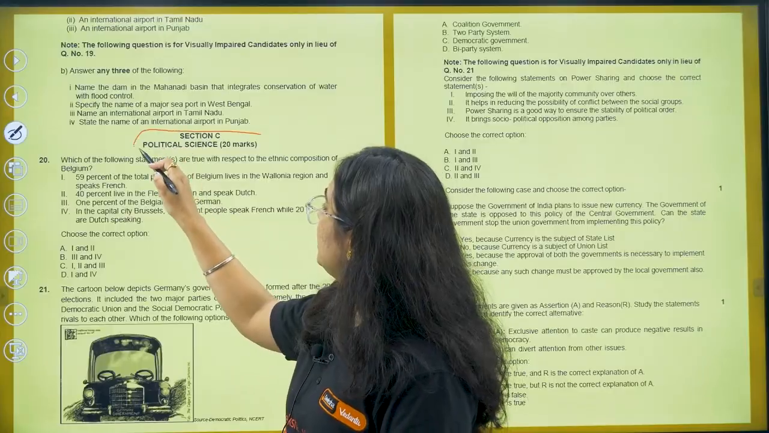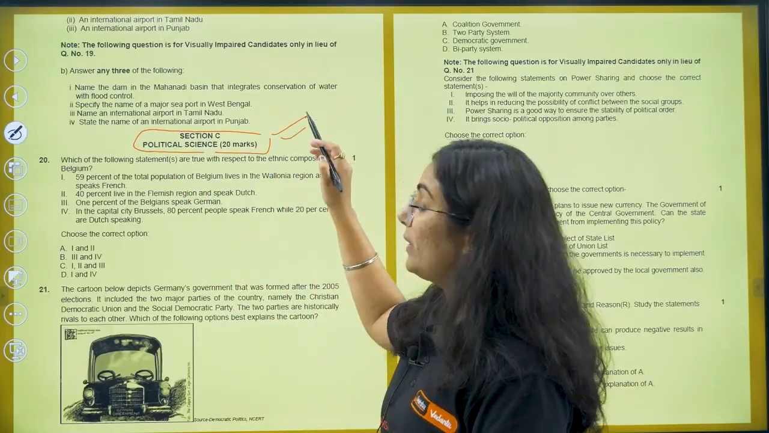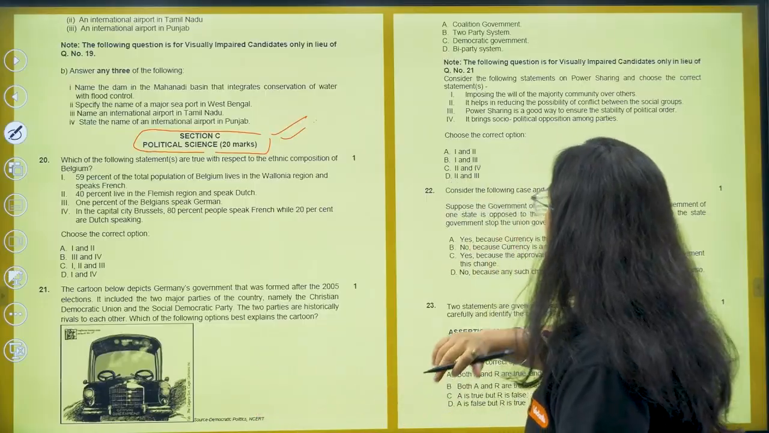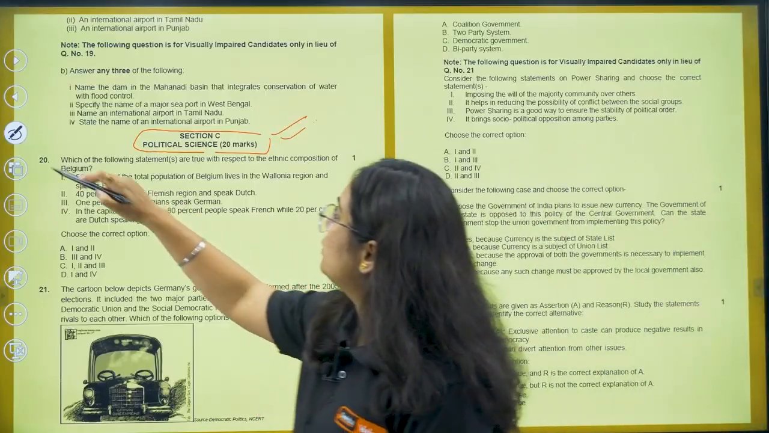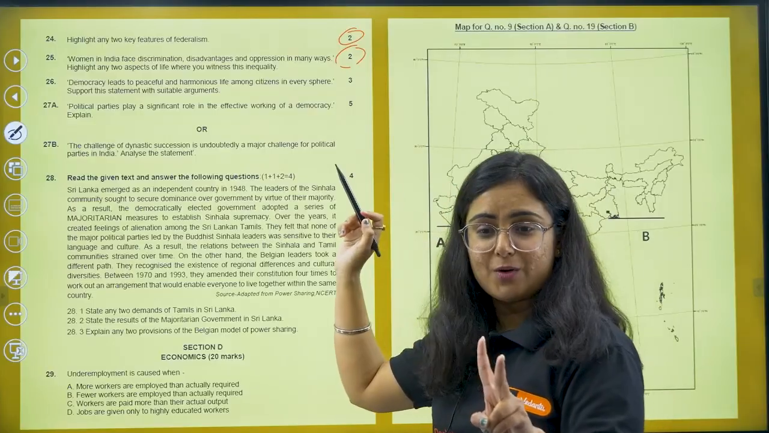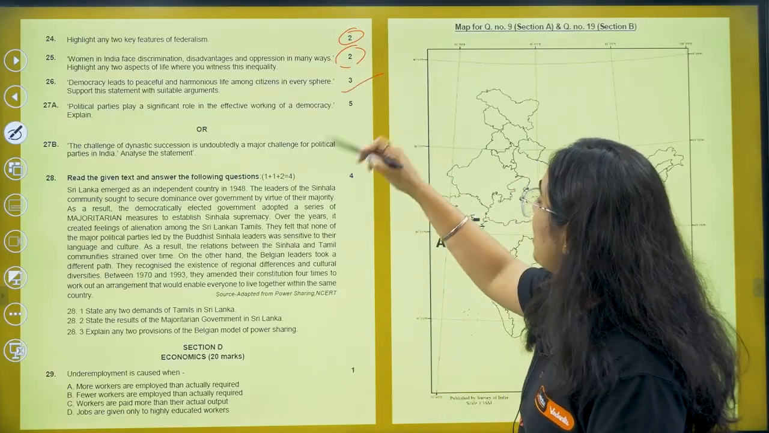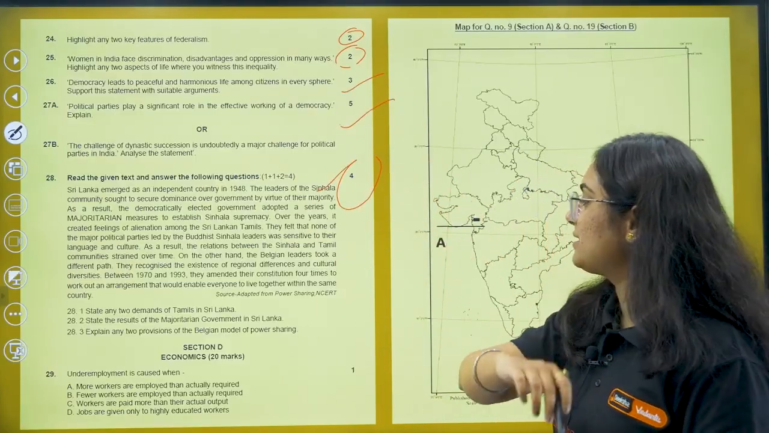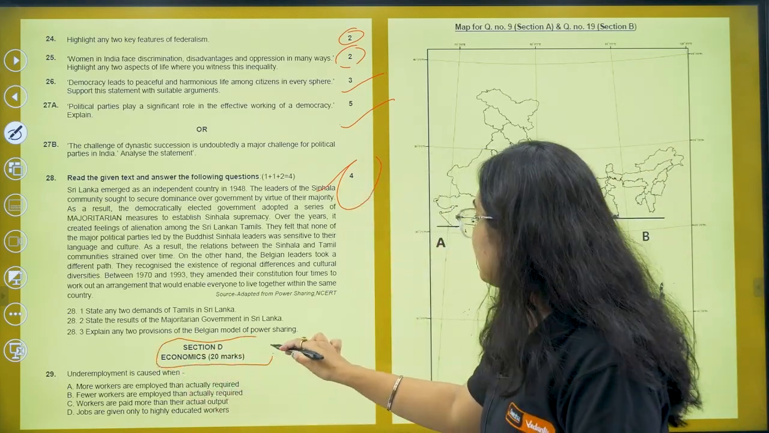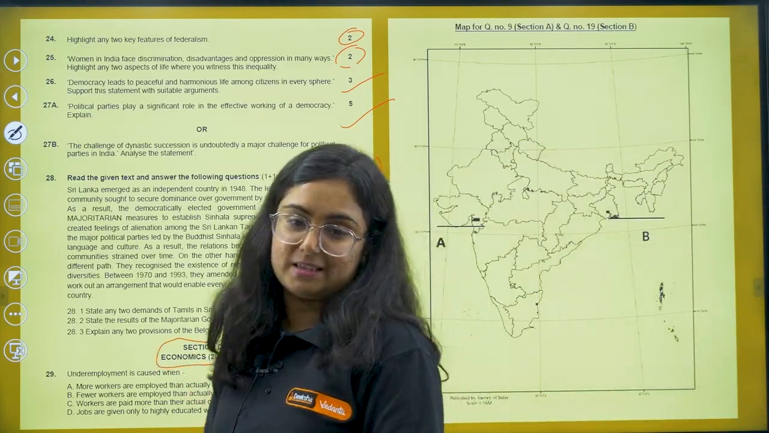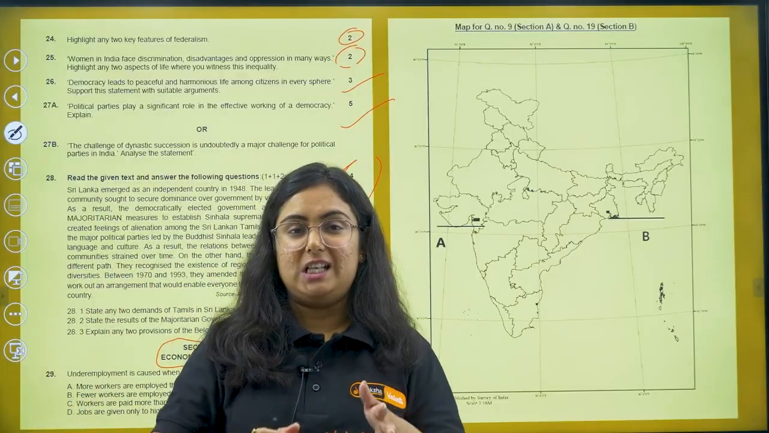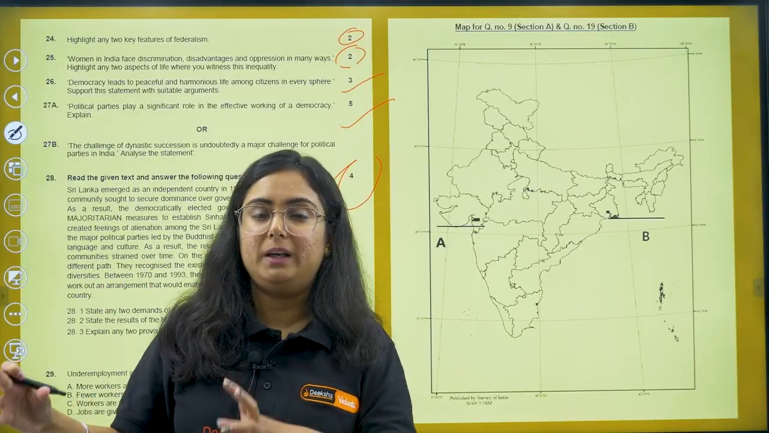Moving to the third section, this is political science, 20 marks, starting with MCQs, moving to 2-marker questions. There are 2-marker questions, great. 3-marker question, 5-marker, case-based study, and again there is a section, section D, economics. Okay, so hope you understood what the change is in the layout of the paper pattern.